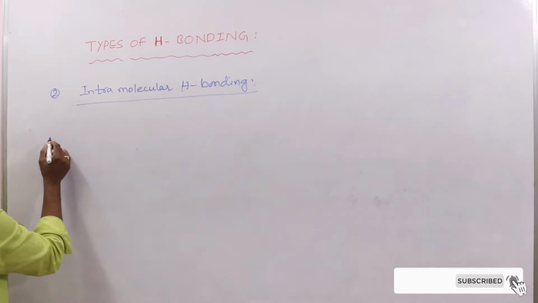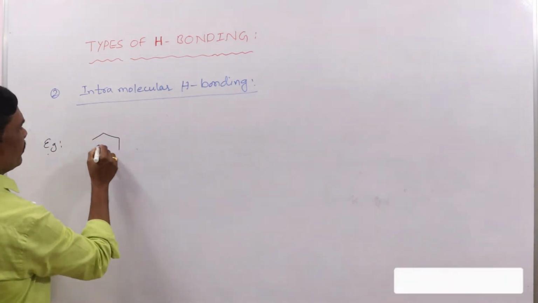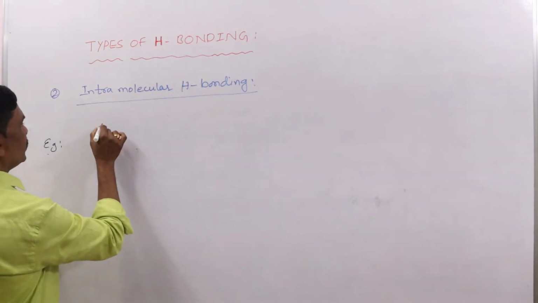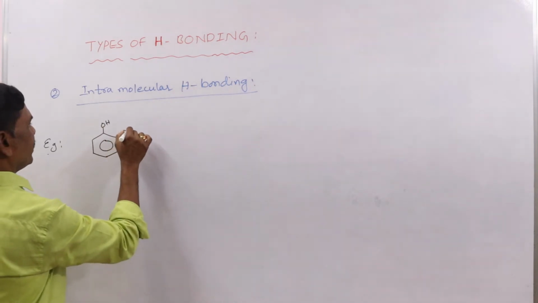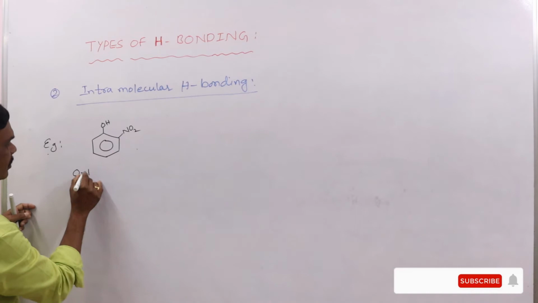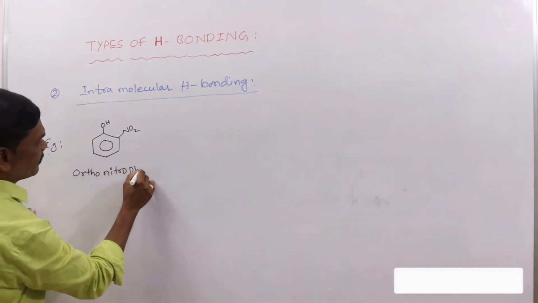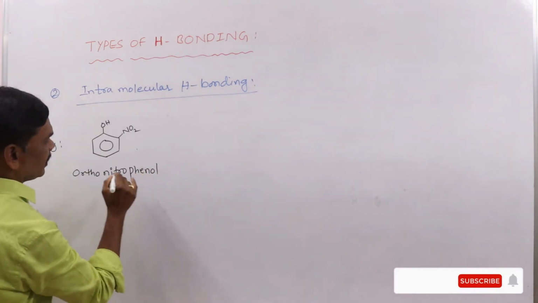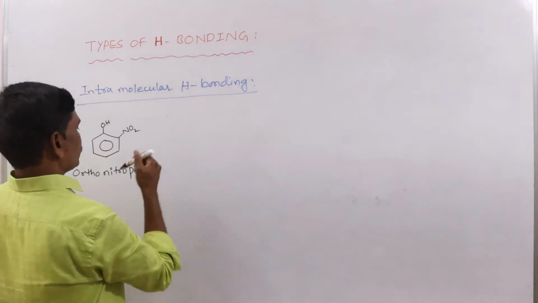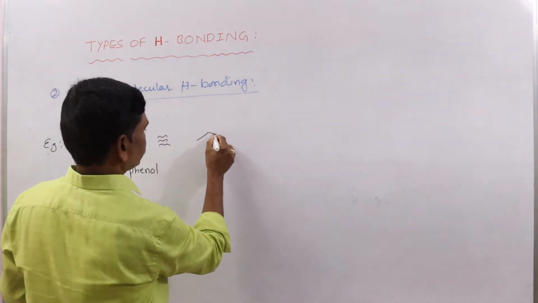For example, orthonitrophenol. For our convenience, this is the molecule I am writing like this.